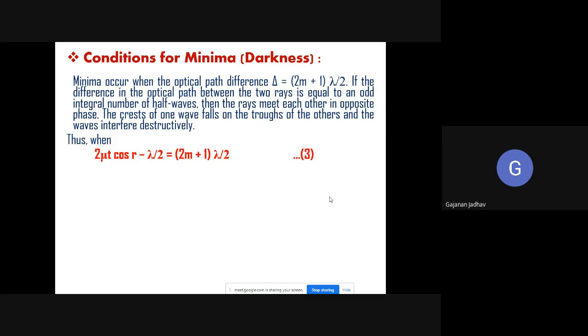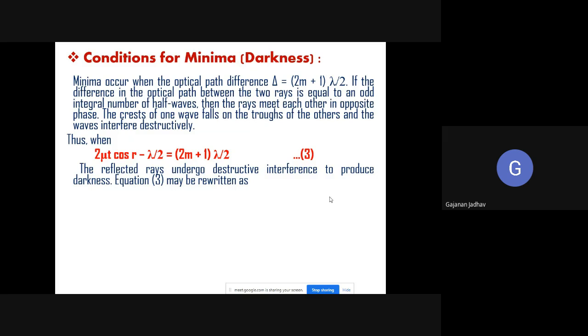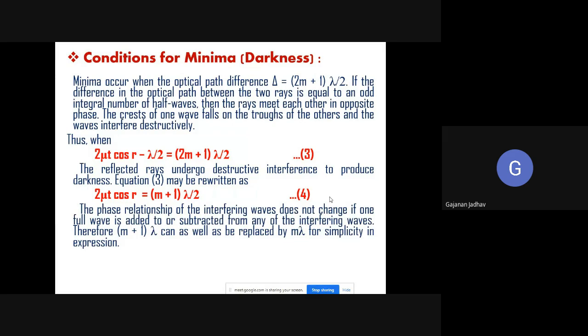Thus, when 2 mu t cos r minus lambda by 2 is equal to (2m plus 1) into lambda by 2. This is equation number 3. And the reflected rays undergo destructive interference to produce the darkness. So equation 3 can be rewritten as 2 mu t cos r is equal to (m plus 1) into lambda by 2. The phase relationship of the interfering waves does not change if one full wave is added or subtracted from any of the interfering waves. And therefore, (m plus 1) into lambda can as well be replaced by m into lambda for simplicity in this particular expression.